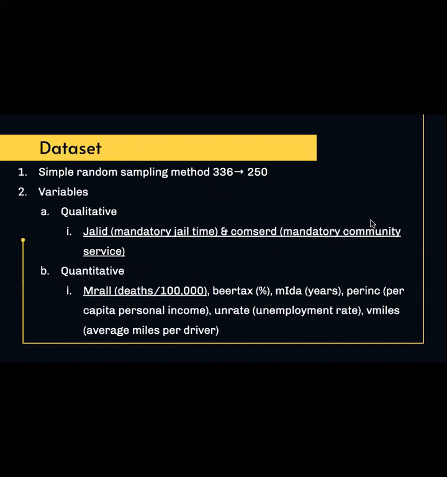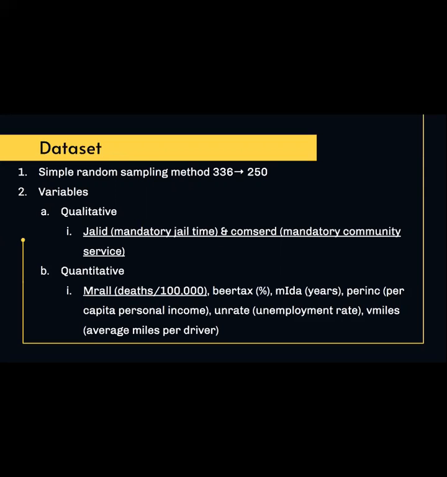Some things about my data set. I used a simple random sampling method in order to bring my dataset from 336 samples to 250, and my variables included JLID, ComCert, MRAL, beer tax, META, PARINC, UNRATE, and VMiles.